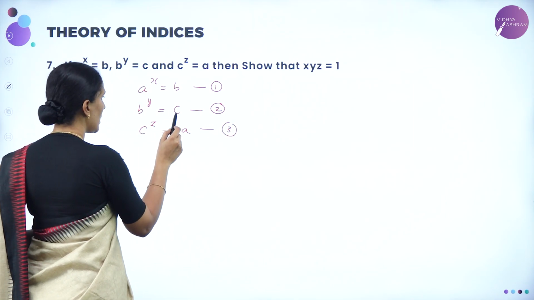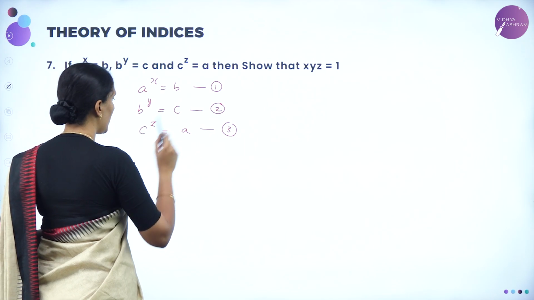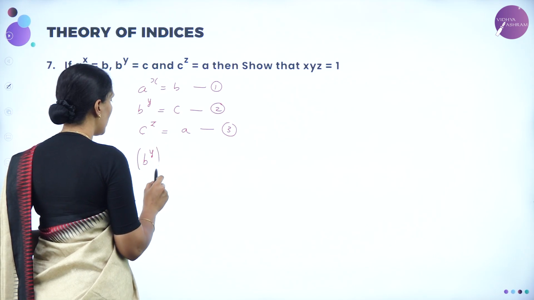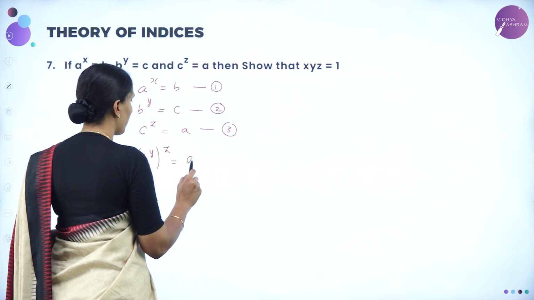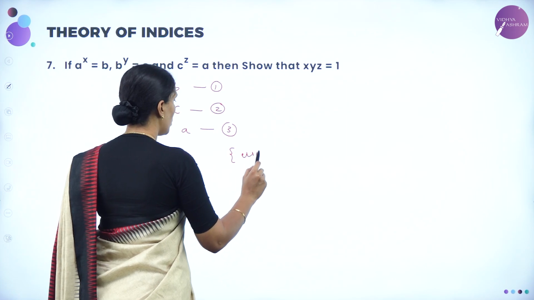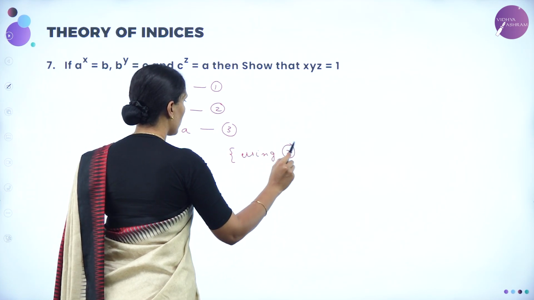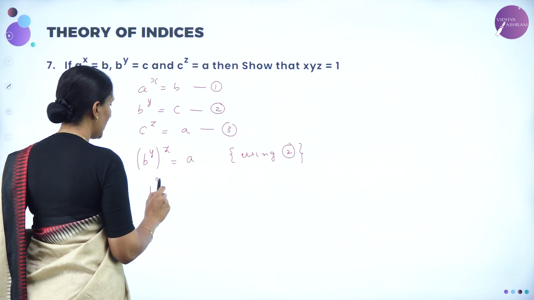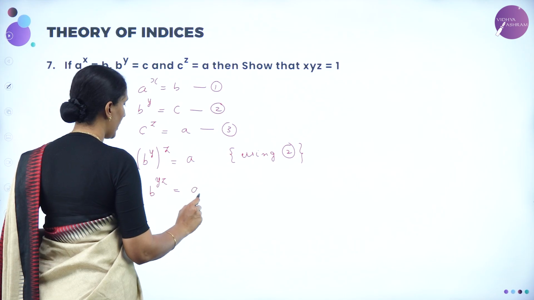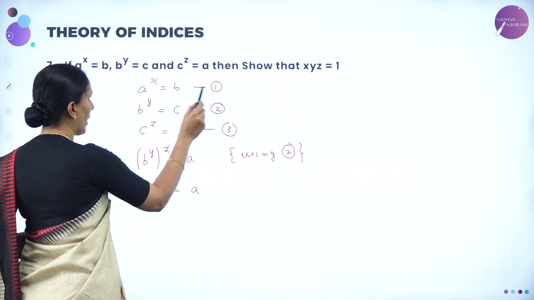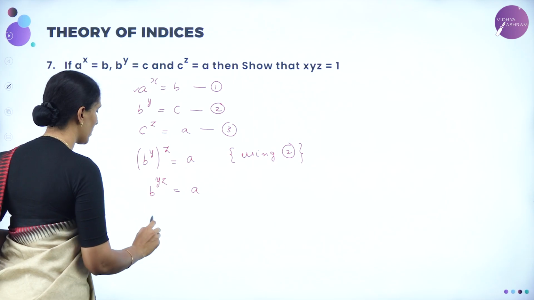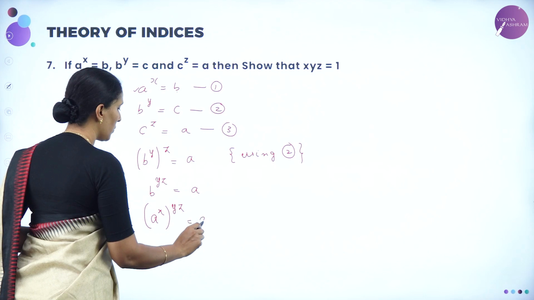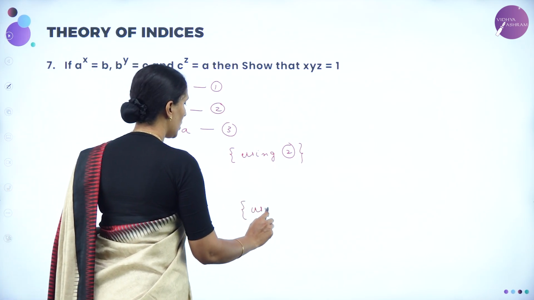Now c is nothing but b power y from equation 2. So instead of c, I'll substitute b power y, and whole power z is equal to a. So this is using equation 2. Now since the same base has 2 different powers, we multiply them, so b power yz is equal to a. Now again using equation 1, instead of b, I can write a power x. So a power x whole to the power yz is equal to a. So this is using equation 1.